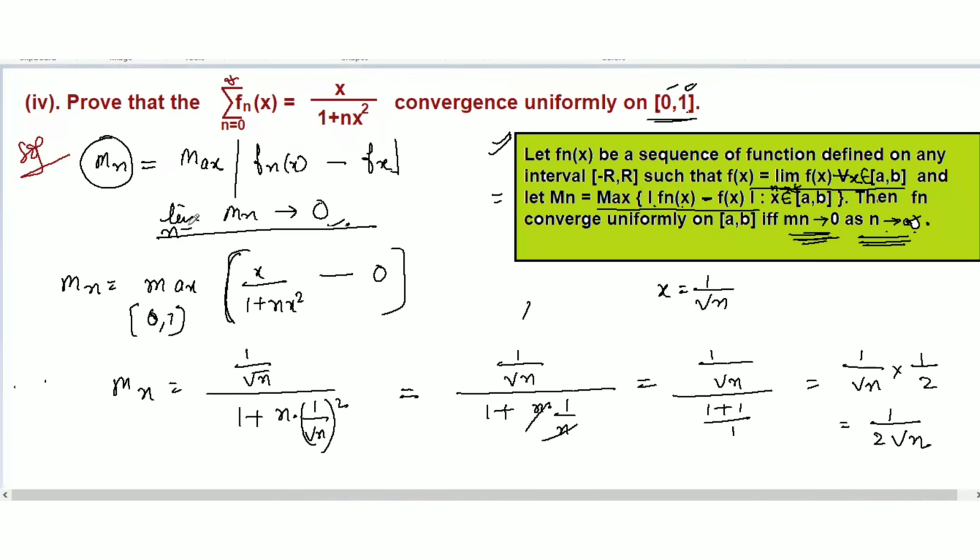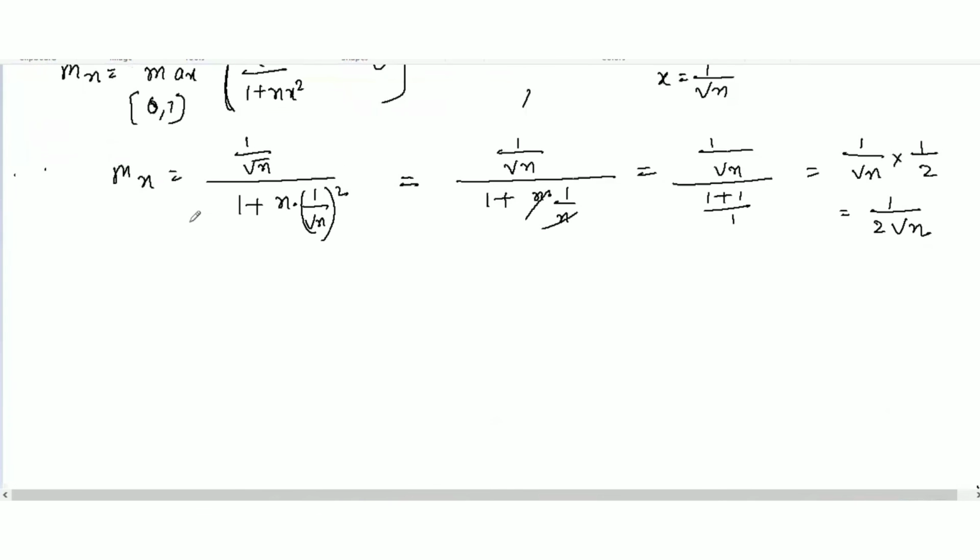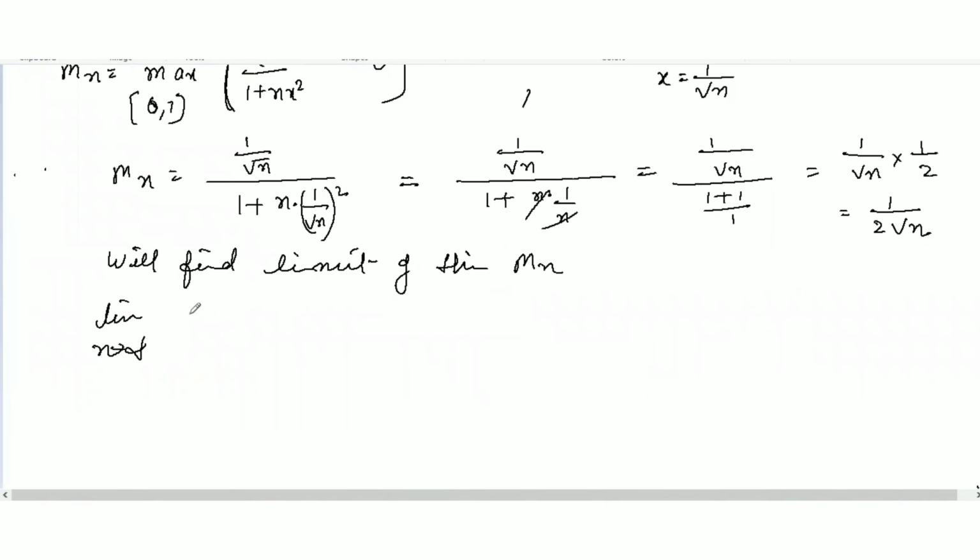So limit n tends to infinity of Mn, which is limit n tends to infinity of 1 over 2 square root of n.